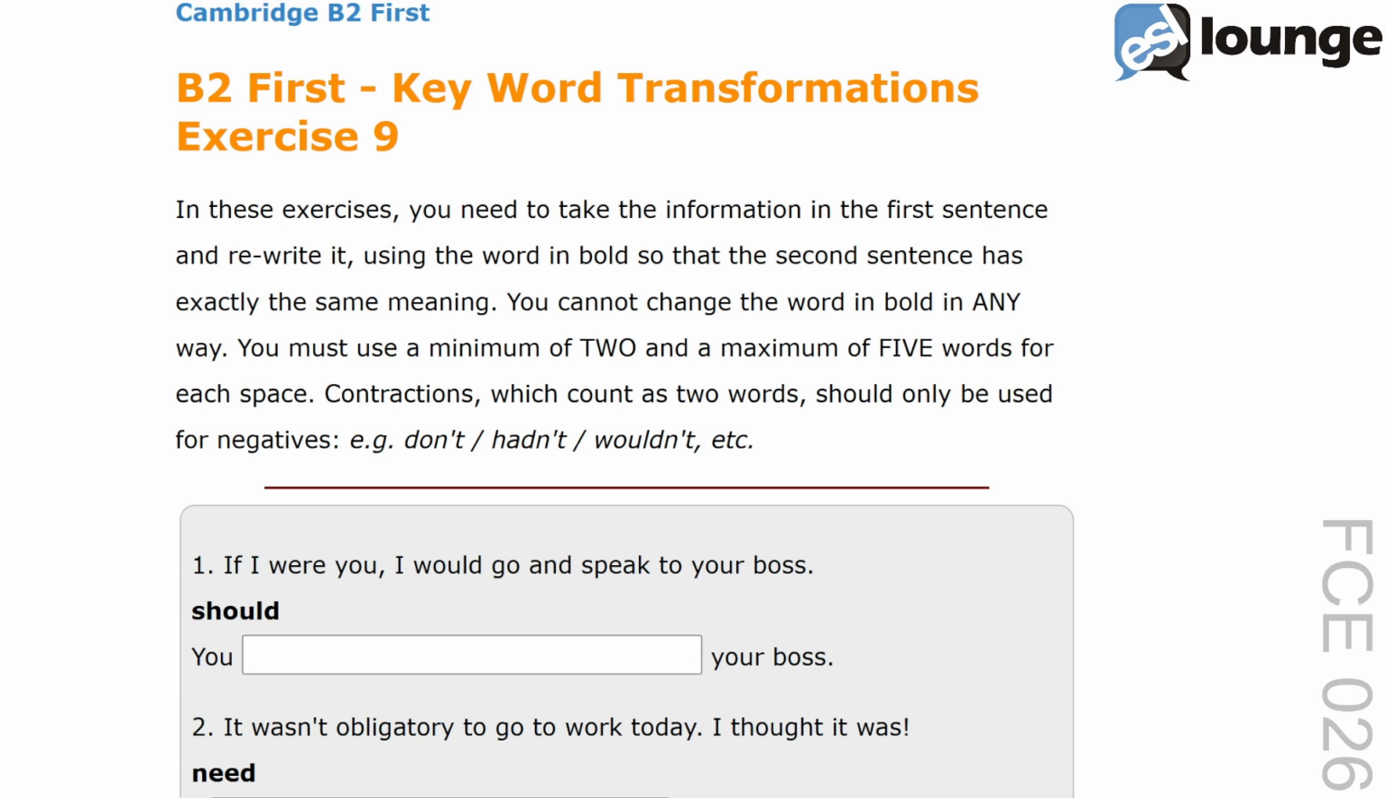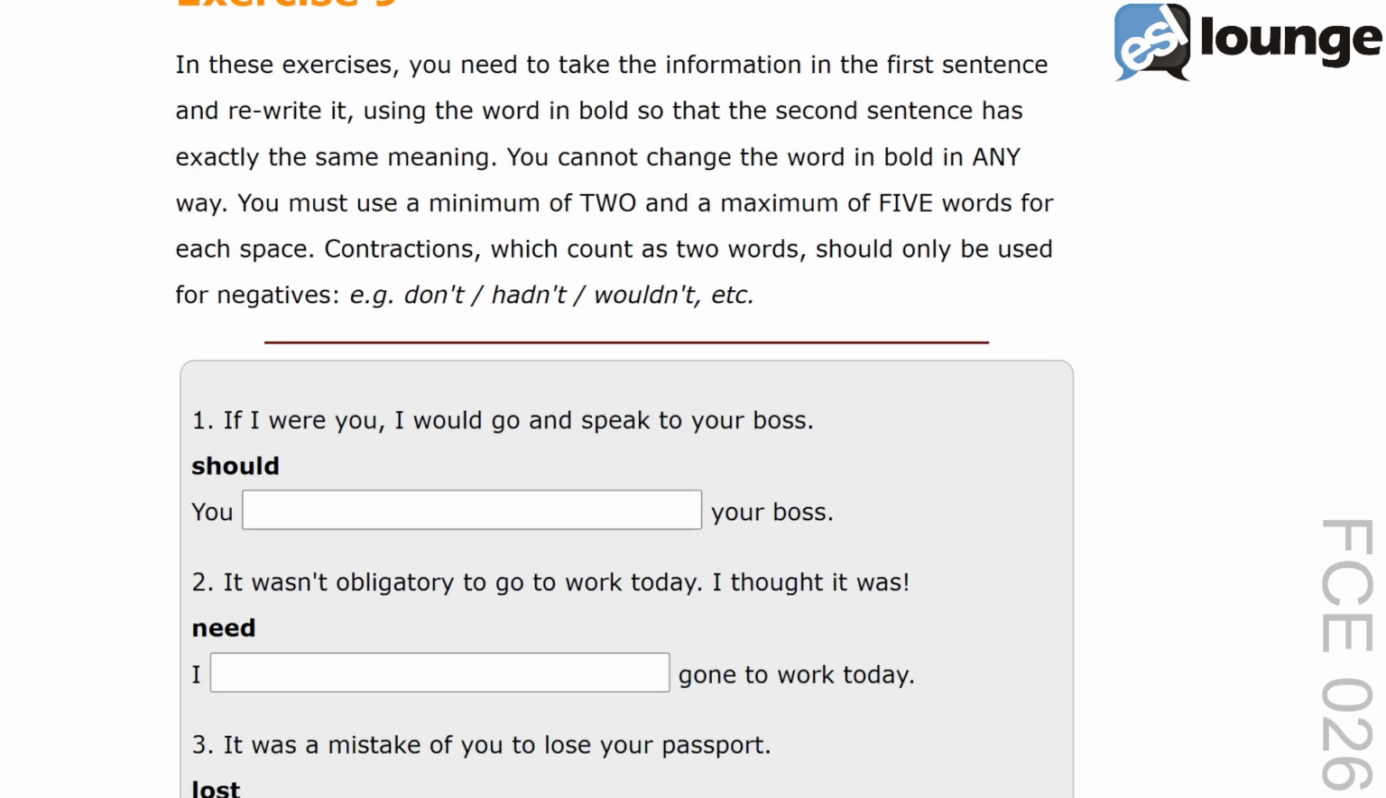Today we're working through B2 First, keyword transformations, exercise number FCE026. Let's start with number 1.